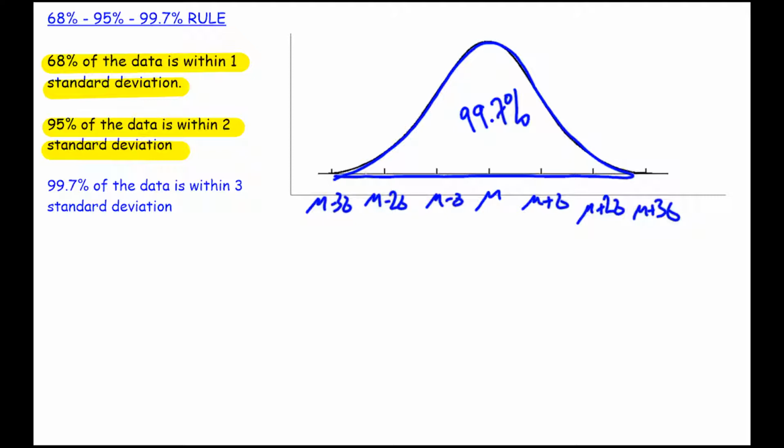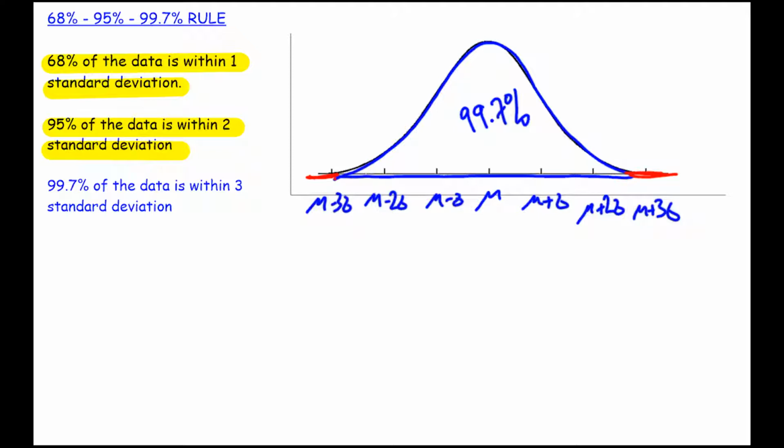I only have 0.3% left beyond the 3 standard deviations, but just be careful that the normal distribution, being continuous, goes on to positive infinity and negative infinity. So technically there is still area that exists to the left and to the right.